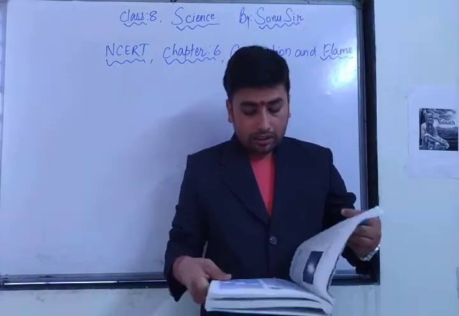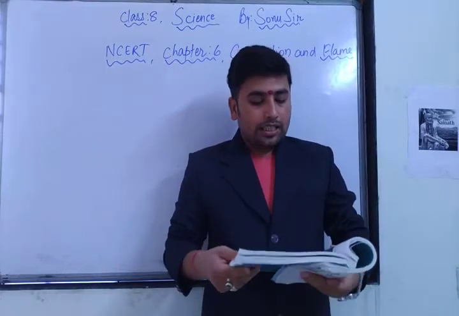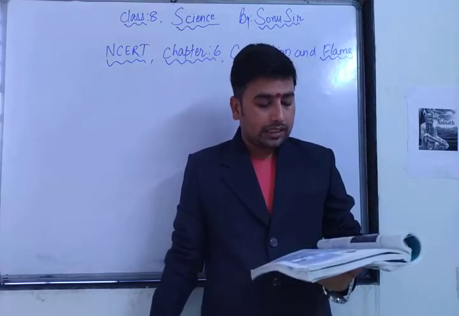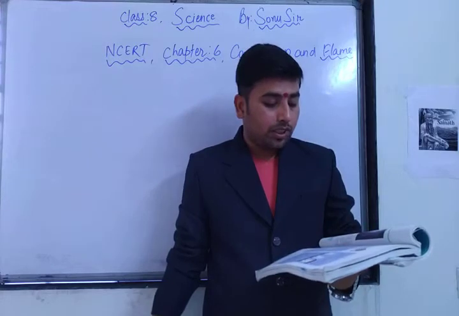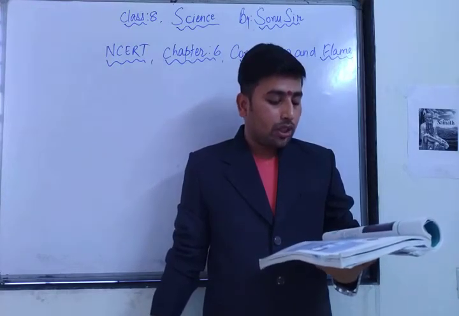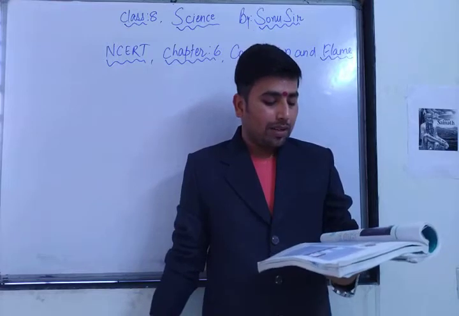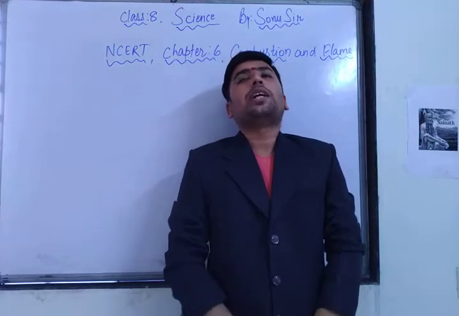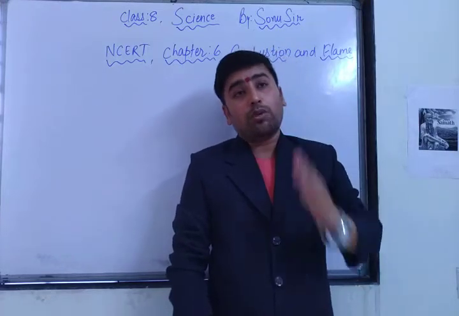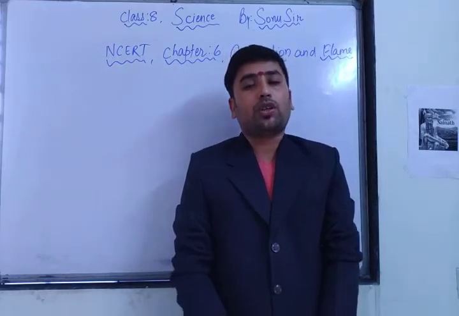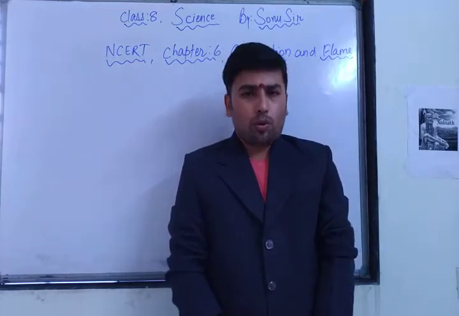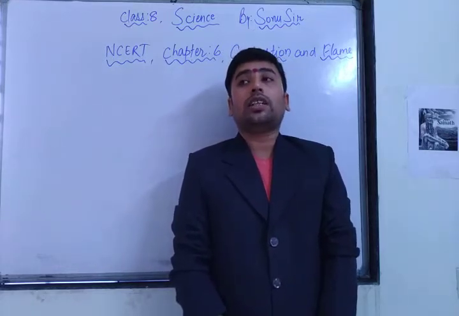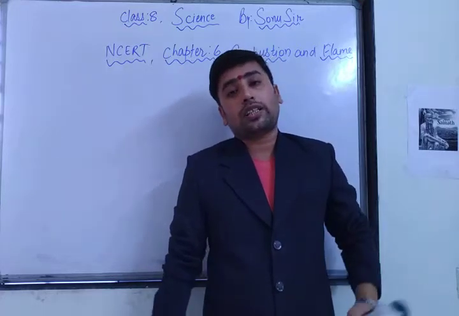Now, after understanding this, here they have given activity 6.1. Collect some material like straw, matchstick, kerosene oil, paper, iron nails, stone pieces, glass, etc. Under the supervision of your teacher, try to burn each of these materials one by one. If combustion takes place, mark the material combustible, otherwise mark it non-combustible. You have to collect and burn it. If it is burning, then it is combustible. If it is not burning, it is non-combustible. Generally we know about non-combustible substances, which do not undergo reaction with oxygen, so they do not burn.